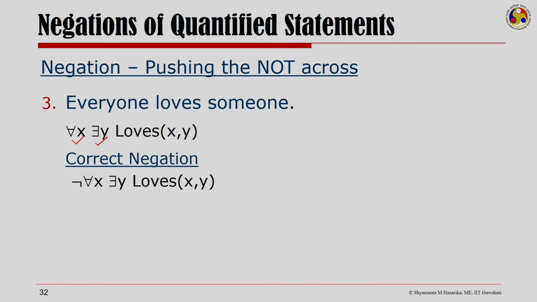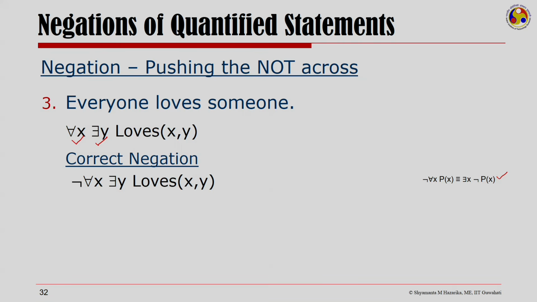The correct negation of this statement would be not for all x there exists y loves x comma y, and then I could push the not forward by looking at the De Morgan's law that we tried to argue a little while ago, that not for all x p of x is same as there exists x not p of x.